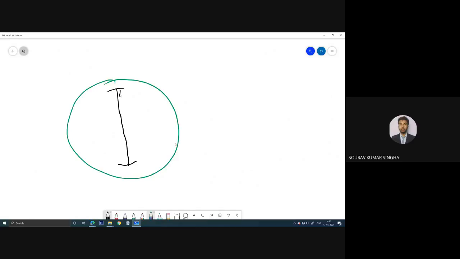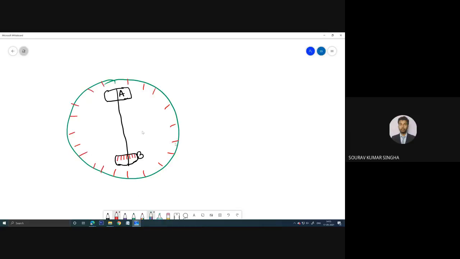So here we have vernier A, and here we have vernier B. What are vernier A and vernier B? There is a small opening provided like this, and here we have some readings in the vernier scale, and here we have the main scale reading.